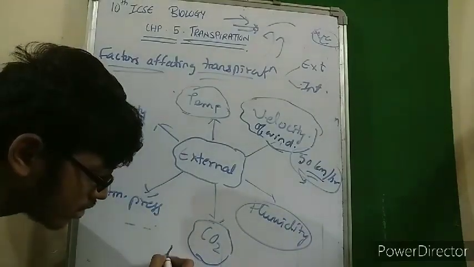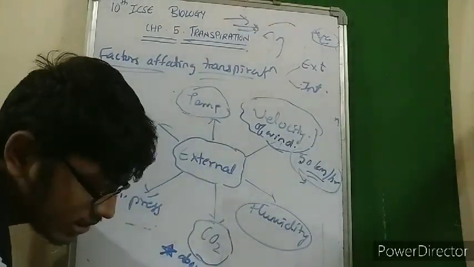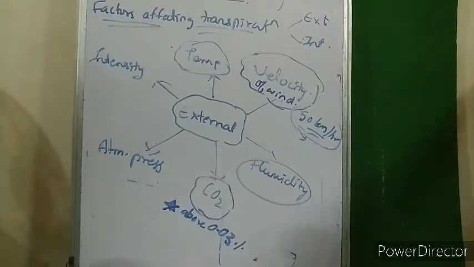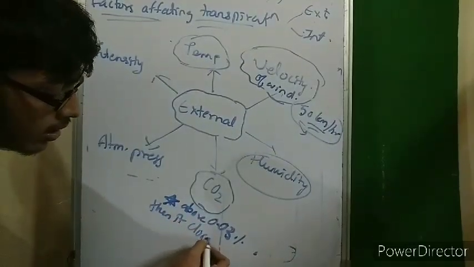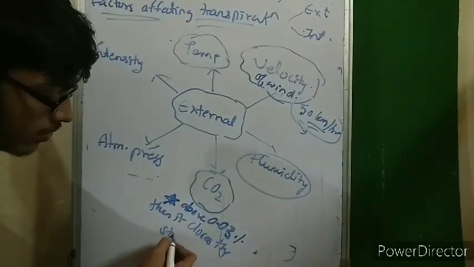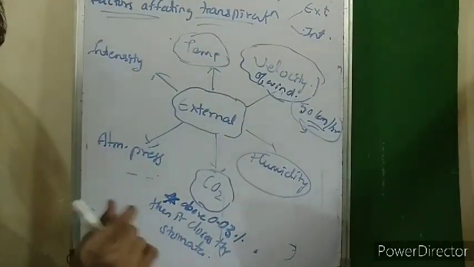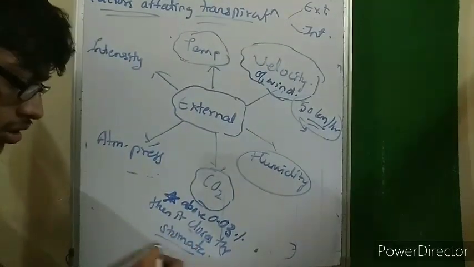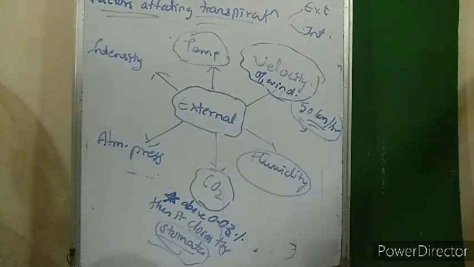But most important here, if the CO2 concentration is above 0.03%, then it closes the stomata. After a certain limit of concentration, even if the CO2 increases, the stomata is closed. Now, if the stomata is closed, there is no point in the transpiration increasing.